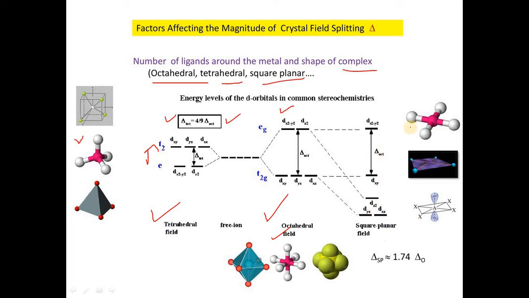And the last one, the square planar complex, has a larger crystal field stabilization energy as compared to the octahedral and tetrahedral ones, because in this case the interaction of the dx2-y2 and dxy orbitals takes place along the axes and sometimes slightly in between the axes. So the strongest CFSE value occurs in the square planar complex as compared to the octahedral complex and the tetrahedral complex. So this is about the factors affecting the magnitude of crystal field splitting.